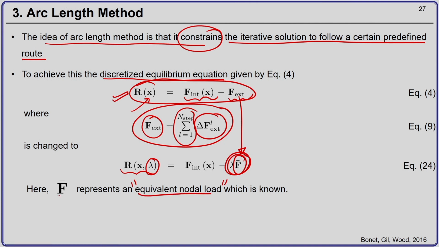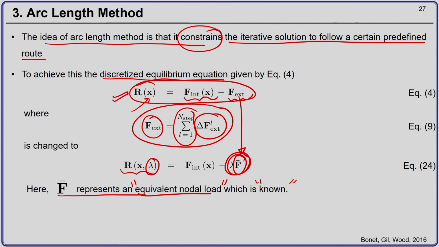Okay. So, this f bar is nothing but an equivalent nodal load vector which is known. So, at the start of the simulation you will give this nodal load vector. Okay. This might be 1 at a particular position, 0 at all other positions, and that is what will become your equivalent nodal load vector.